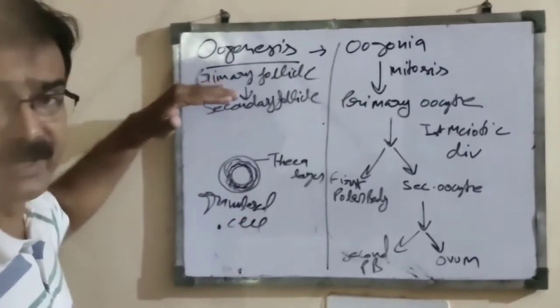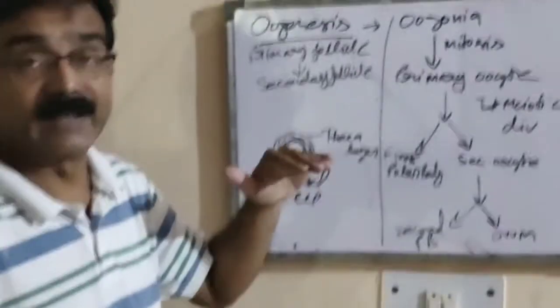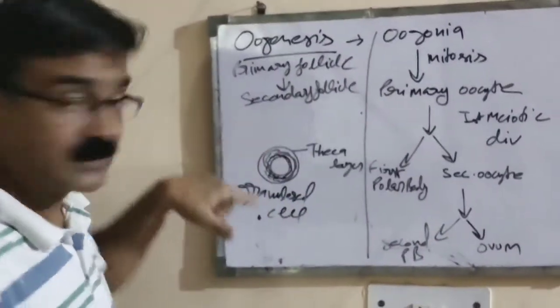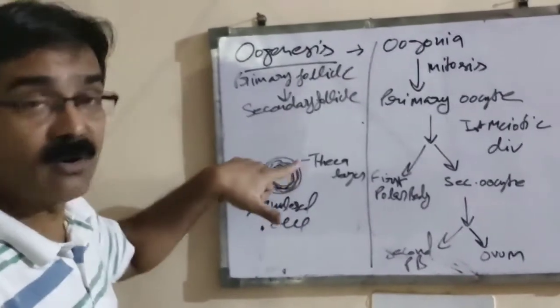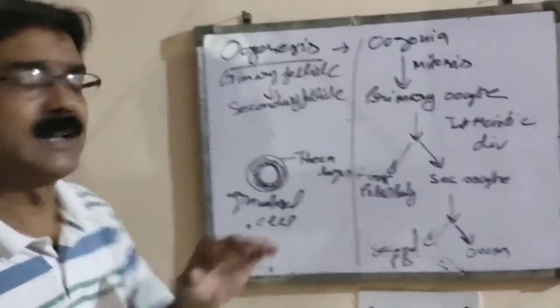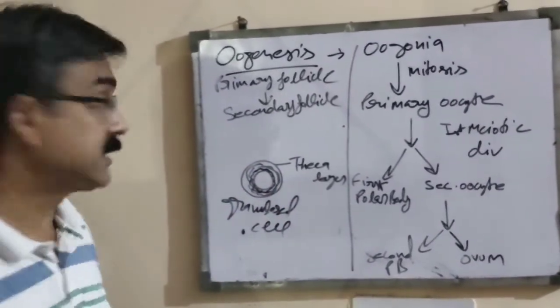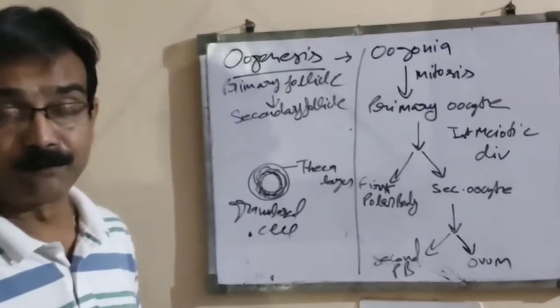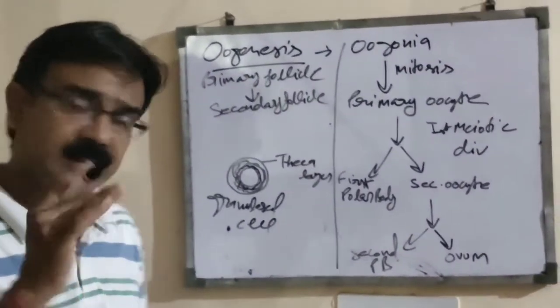When the primary follicle develops into the secondary follicle, what changes are going on? The single layer of granulosal cells becomes multi-layered, and one additional layer, the theca layer, also develops, and this stage is what? Secondary follicle.